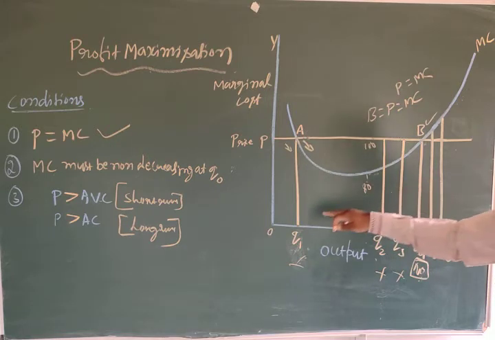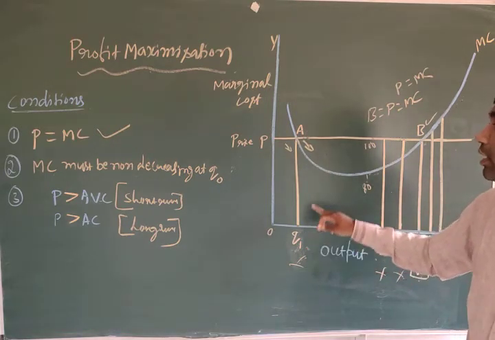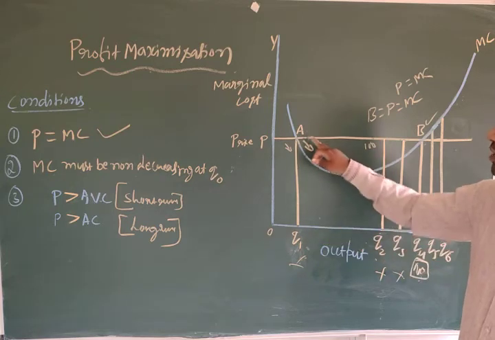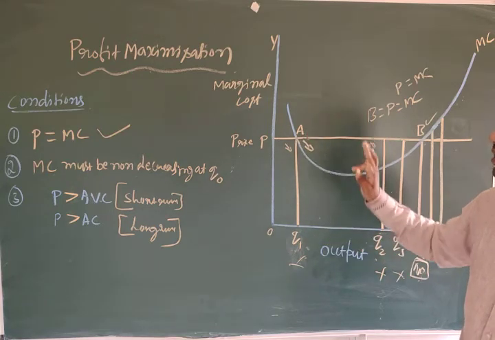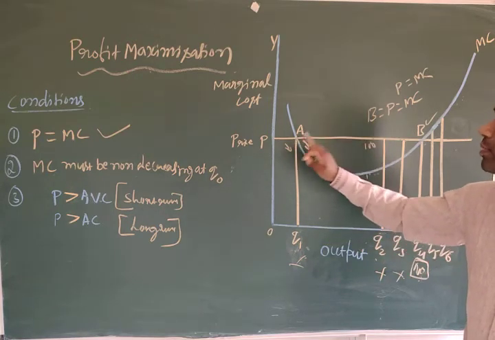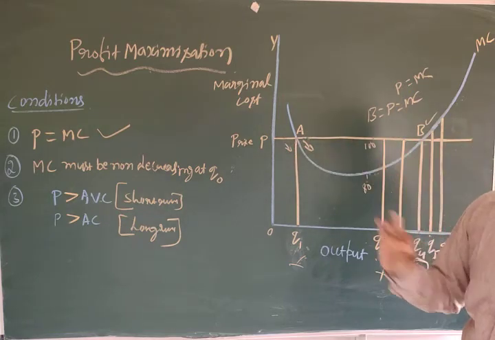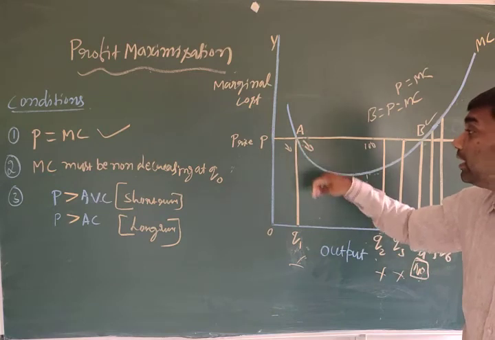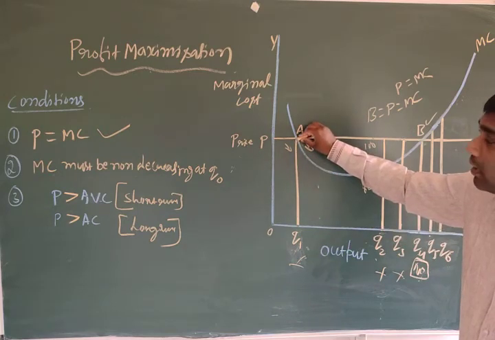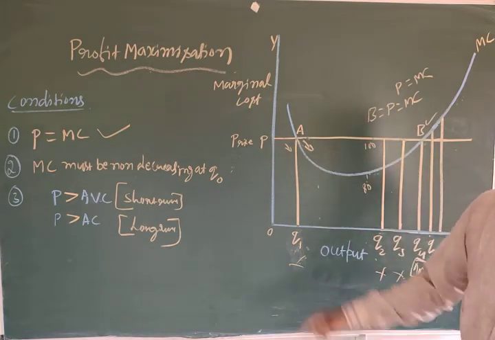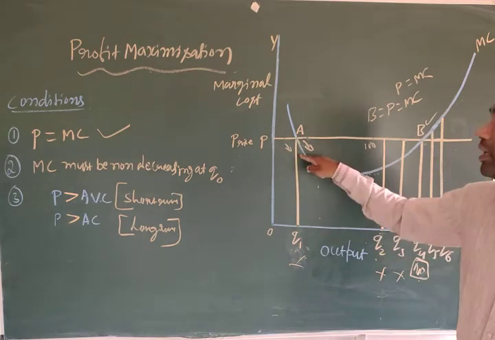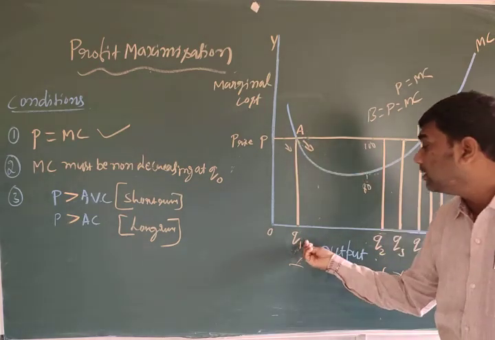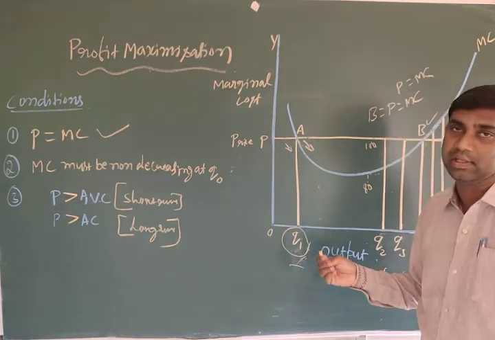So if you look at Q1, it's highly impossible to say. The first condition is clearly satisfied, which is P equal to MC: price should be equal to marginal cost. But what about the second condition? MC must not be decreasing at Q0. What's happening here? It is decreasing. But according to the condition it should not decrease. Here it decreases, so that's why this quantity Q1 is not successful.